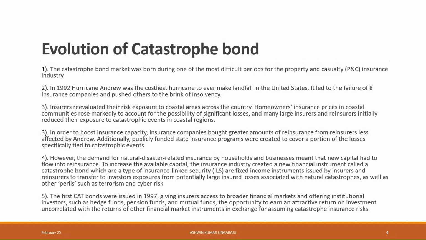To increase available capital, the insurance industry created a new financial instrument called catastrophe bond, which are fixed income instruments issued by insurers and reinsurers to transfer exposures from potentially large insured losses associated with NatCat, as well as other perils such as terrorism and cyber risk, to the investors. The first cat bonds were created in 1997, giving investors the opportunity to earn an attractive return on investment uncorrelated with the return of other financial instruments.